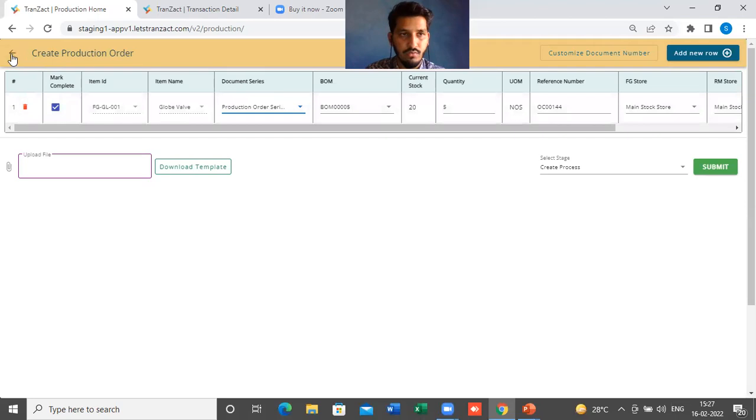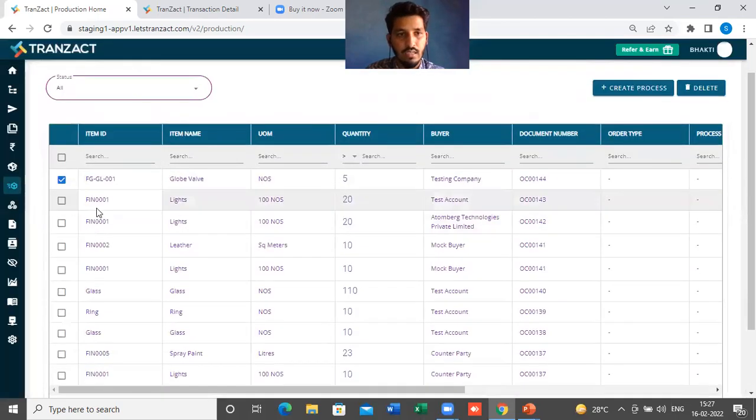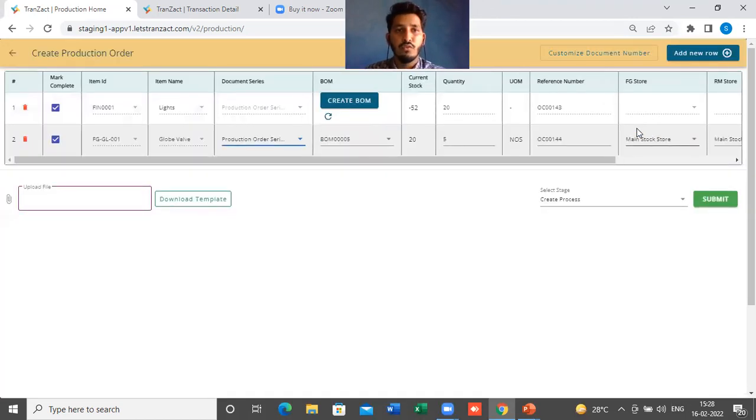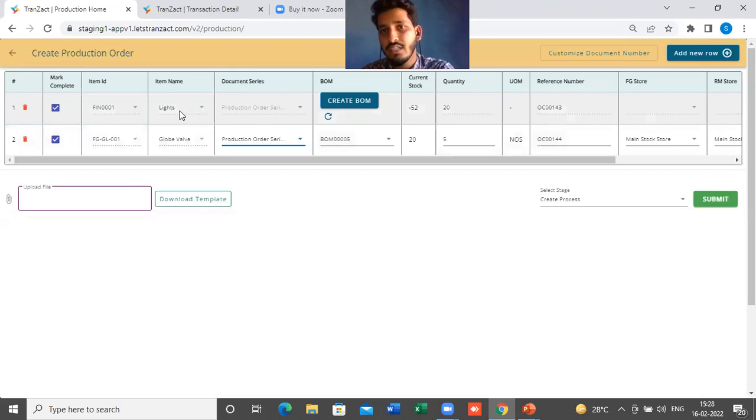Let me just show you again. For example, I will add 2 items, let's say this and this, and click on create process. If you see here, for the first item, the light, which is one of my finished goods, it is showing me create BOM. What does that mean? For this light item, this finished good, the bill of material is not present in my system. That is why it is showing me an option of create BOM. You can simply click on create BOM, create the bill of material, add all the raw materials and save it, and then you can move further to the production.